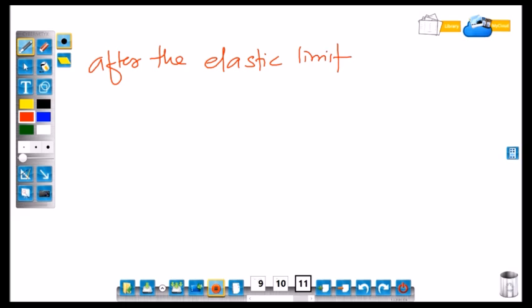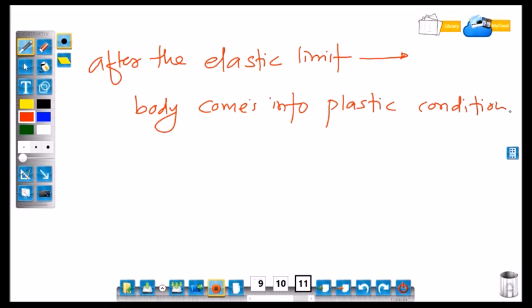After the elastic limit, if we apply force, body comes into plastic condition or plastic region.